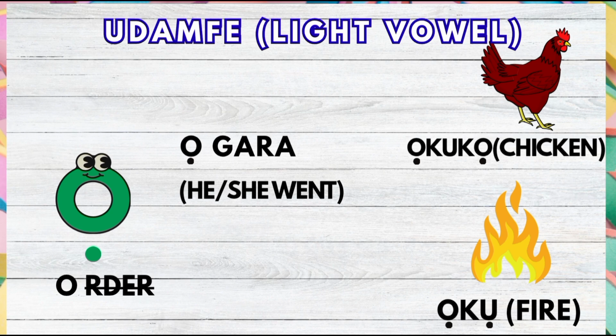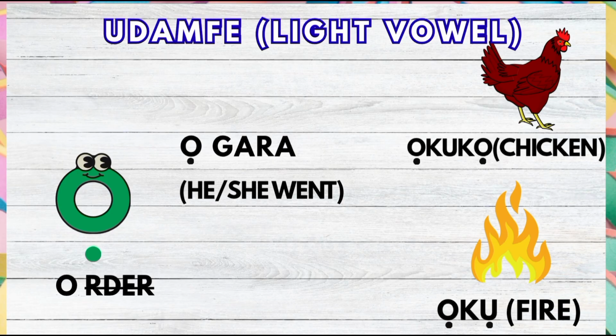Example: O for okuko. Okuko, which is a chicken. Oku, which is fire.